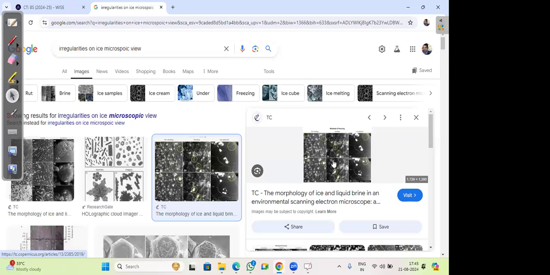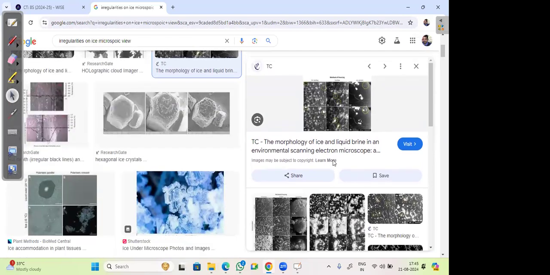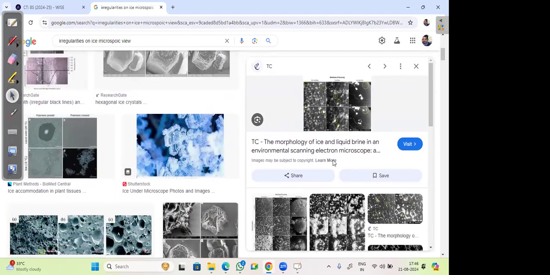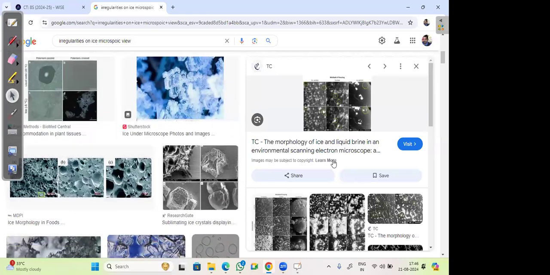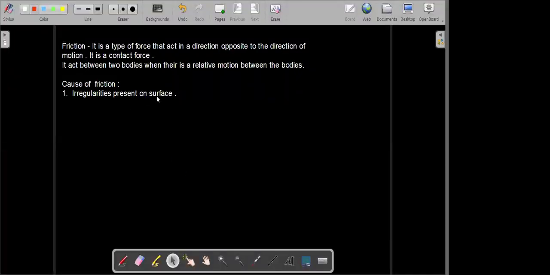Got it? Yes, sir. So see, all the surfaces which appear to be smooth are actually rough. At the microscopic level, they are rough. Like this one, different views are there. So irregularities present on a surface make the surface rough. Whatever surface we take, those two surfaces are always rough, and hence they can cause friction. So they will be causing friction.